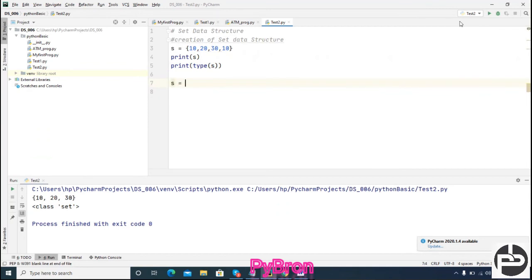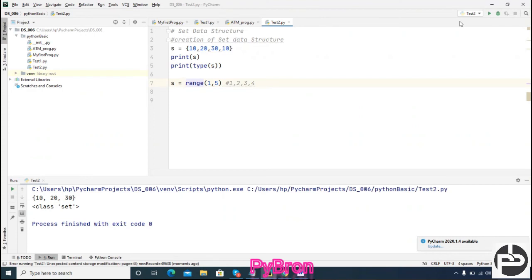Suppose s is equal to the range function. Can anyone help me? What is the range function doing? If I type range 1 to 5 here, what will it do? It will create numbers between 1 to 5, like 1 comma 2 comma 3 comma 4. Suppose I created a range, I initialize s with the range of 1 to 5.